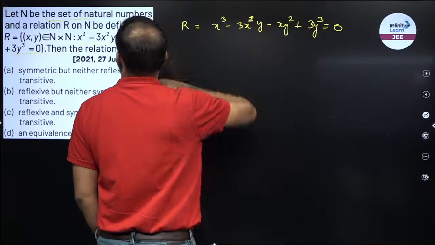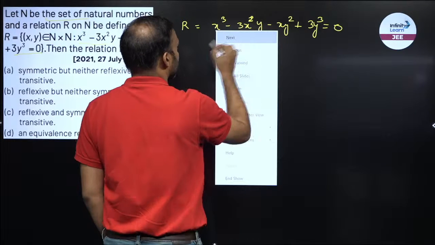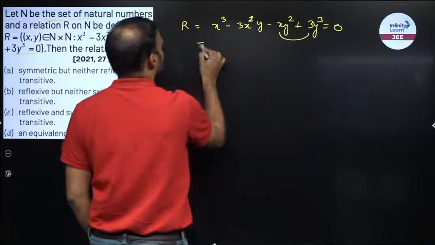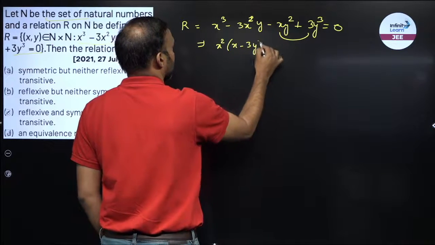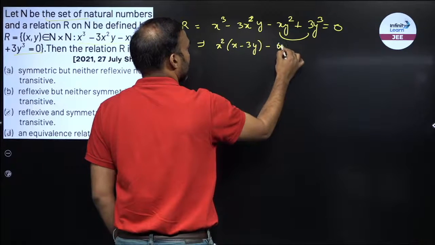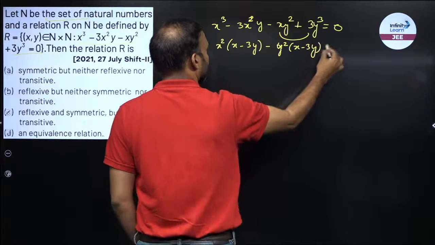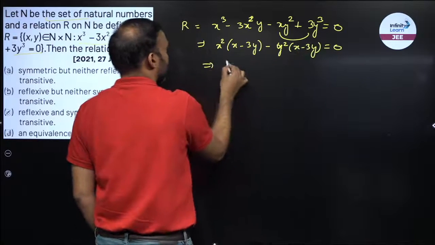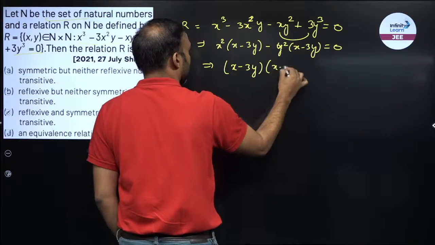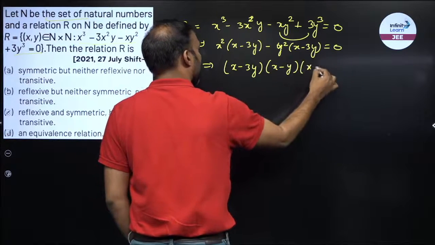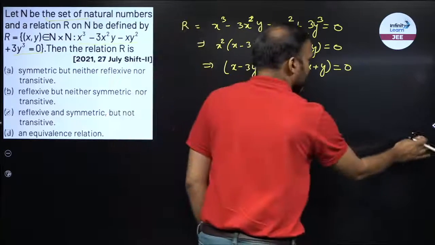So I am pairing the first and second, and the third and fourth, right? So I can take x square common, I get x minus 3y, minus y square common, x minus 3y. So if I take x minus 3y common, I get x square minus y square, that is x minus y into x plus y is equal to 0. Now this is my relation.